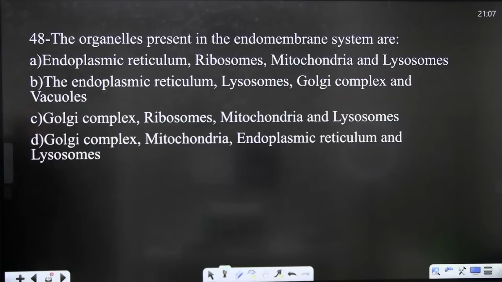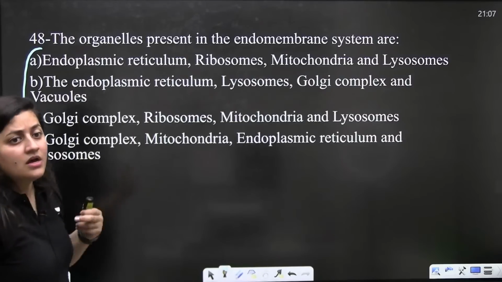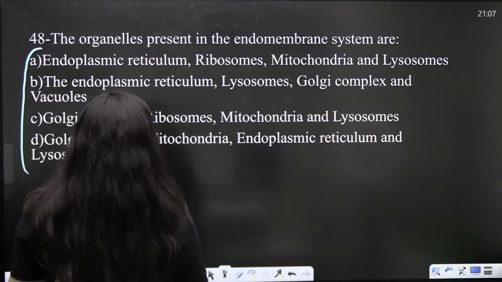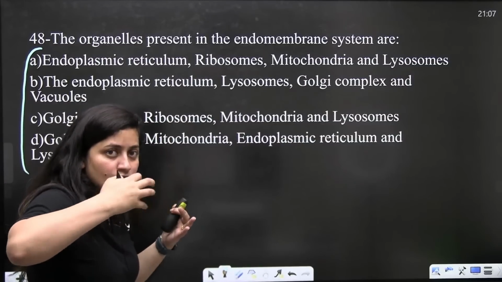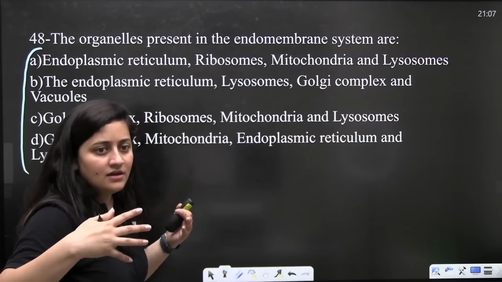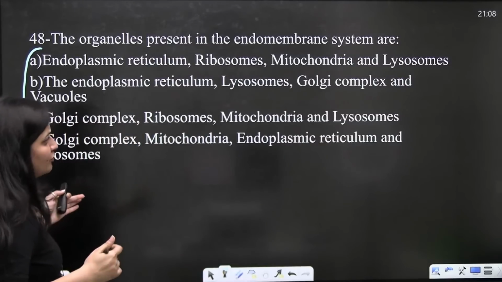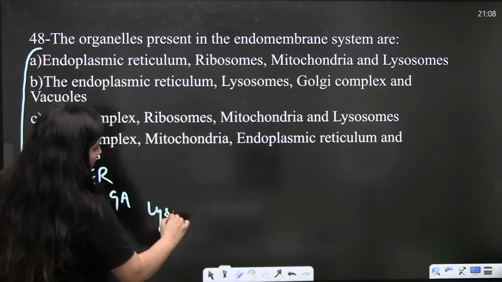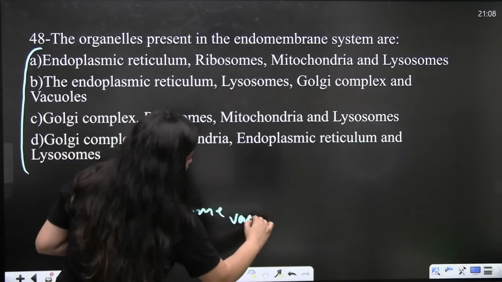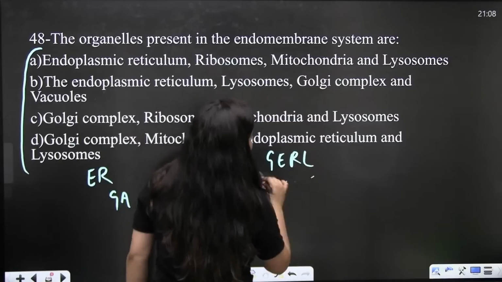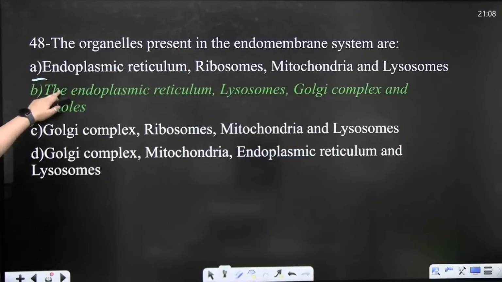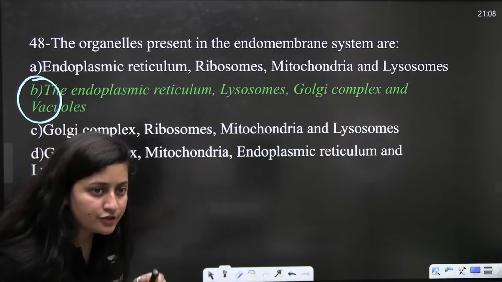Now the next question: the organelles present in the endomembrane system are? Again a very easy question. In the endomembrane system, organelles work collectively. We have the endoplasmic reticulum, Golgi apparatus, lysosome, and the vacuole. What do you have to remember? GERL complex: Golgi bodies, endoplasmic reticulum, lysosome, and even the vacuole. So the correct answer is going to be B.